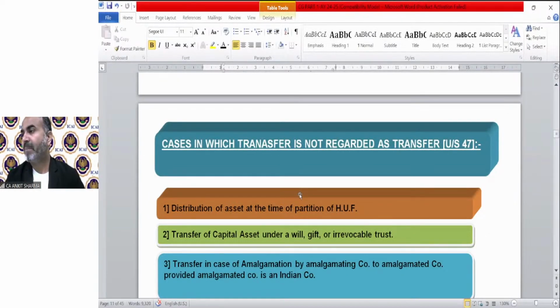Prabir Datta, why RBI gold bond is exempted? Prabir, we cannot ask why. You can read the provision. Whenever there is a law, we have to follow it. We cannot ask the question why. Not even in examination, the question will be there that why the tax rate is 20%. Why this is happening? Why the agriculture income is not taxable? So we cannot ask why. Because it's a government notification that it has to be exempted. It should not be considered as a capital asset. There will be no capital gain. We have to follow it.